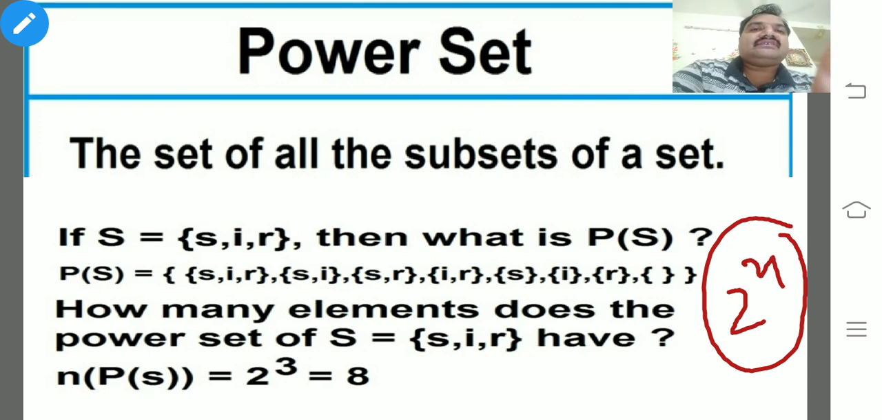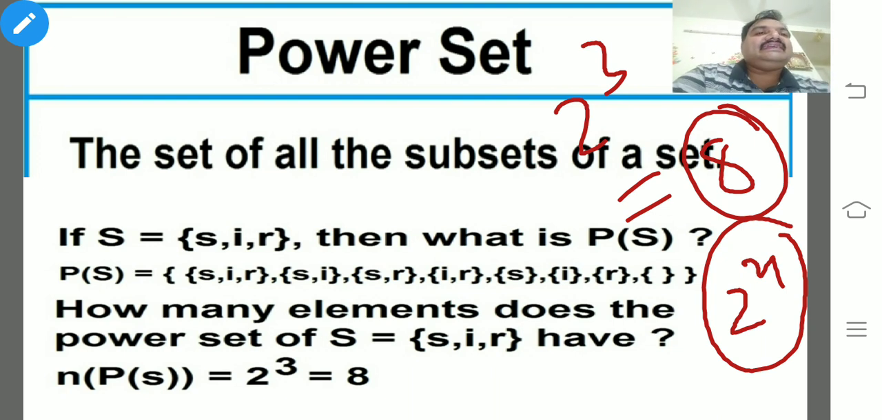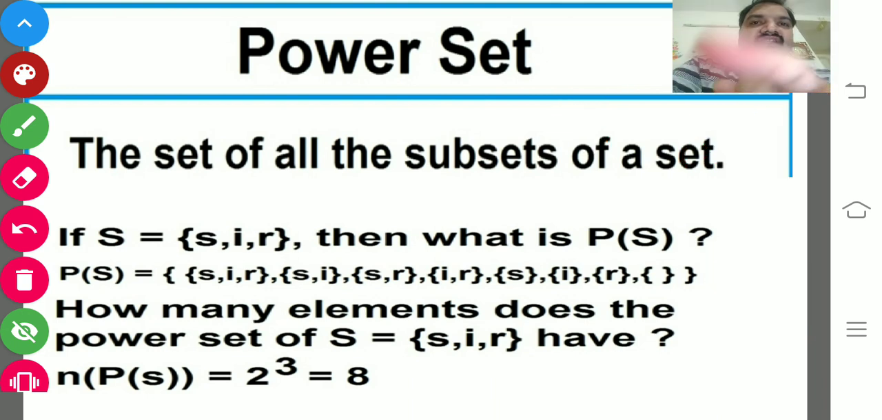So here S is a set of S, I, R. How many elements are there? 1, 2, 3. So 2 cube, which is nothing but 8. So the number of elements of the power set of the particular set S is 8. From the definition, the set of all the subsets of a set is called the power set of the given set. I hope you could understand.